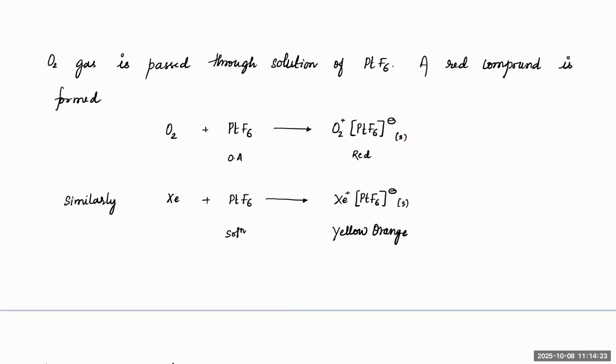Does it mean only xenon makes products? No, even krypton makes products. Krypton KrF2, KrF4, these can also exist. Okay. Clear, beta? Yes, sir.